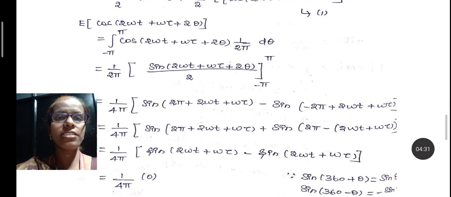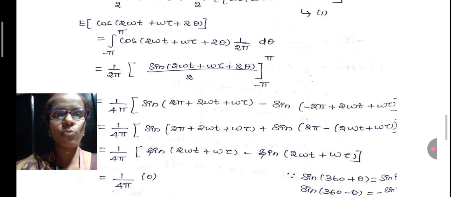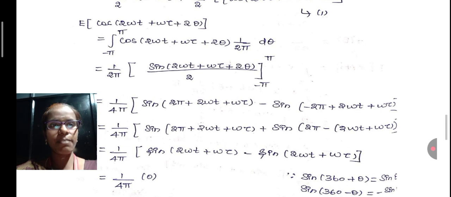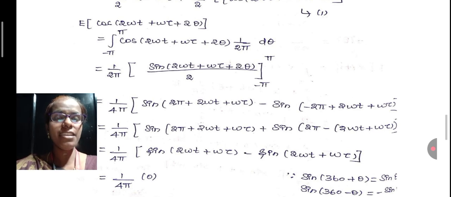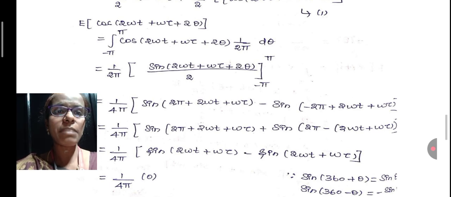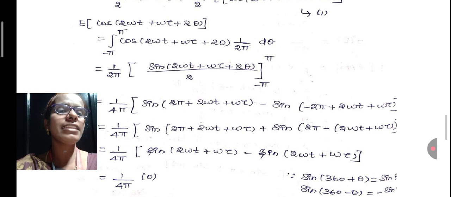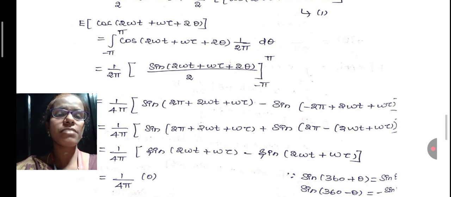You can use the concept: integral of x, which is nothing but cos, and f of theta is 1 by 2 pi d theta. Take 1 by 2 pi outside. Integration with respect to theta, integration of cos is sine. Then you write all the terms as they are and divide by the theta coefficient, which is 2, with limit from minus pi to pi. The upper limit is pi, so you replace theta as pi. So we get 2 pi plus 2 omega t plus omega tau, and minus sine of again theta is minus pi, just write the terms as they are.